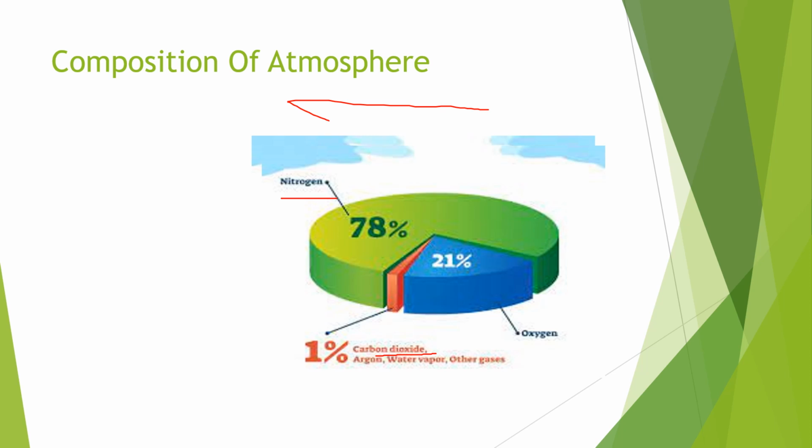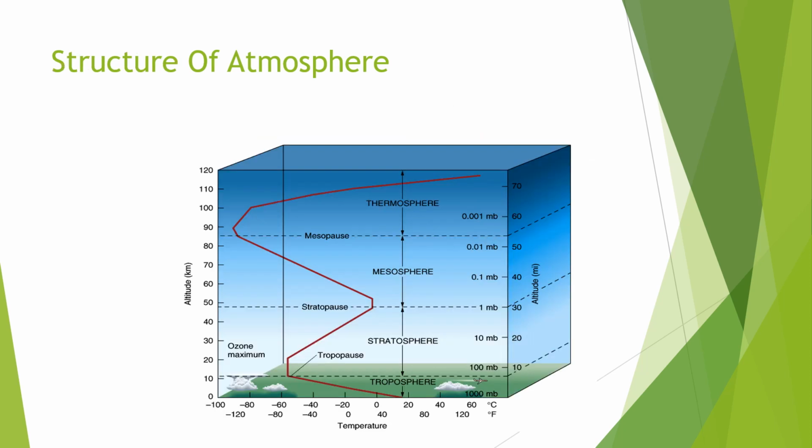The next one is water vapor in the atmosphere. It is obviously important for rainfall, and it helps in the reflection of light and various other light phenomena. That's how the composition of the atmosphere is. Now, looking at the structure of the atmosphere, we have four major layers: the troposphere, stratosphere, mesosphere, and thermosphere.